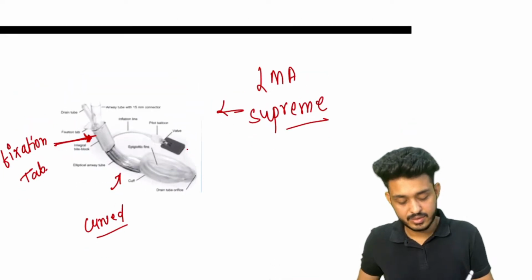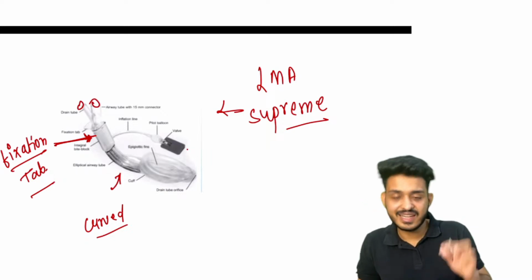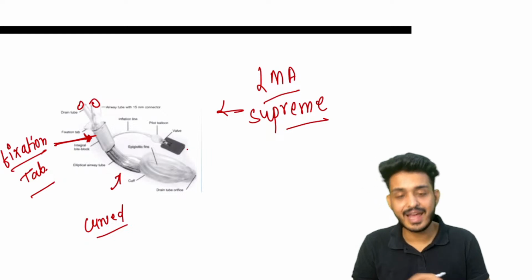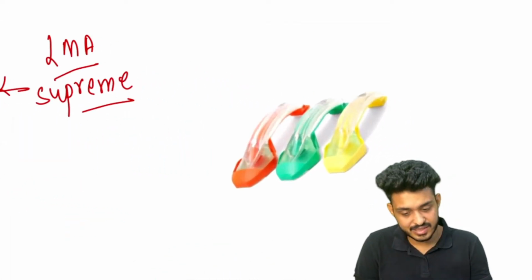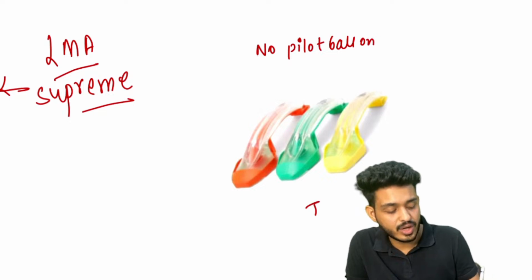How will you differentiate? This fixation tab, when you are seeing, means it will be having two openings. All second generation will be having two openings. So this is your LMA Supreme, right? Next one, this one. Here you are finding no pilot balloon. So this is your i-gel.